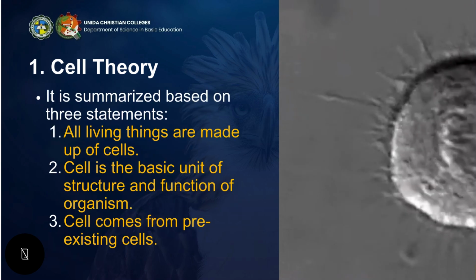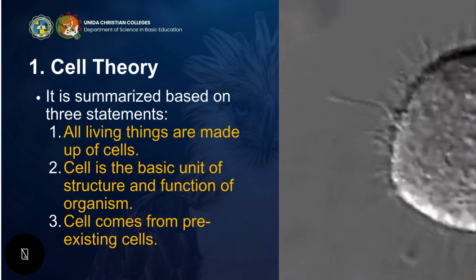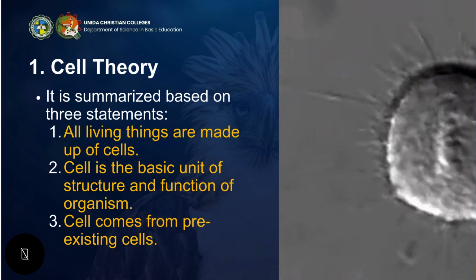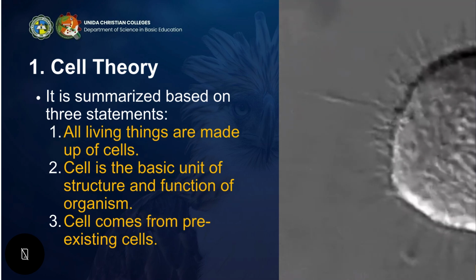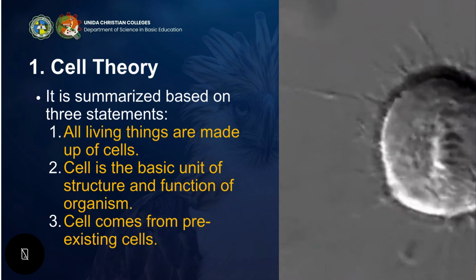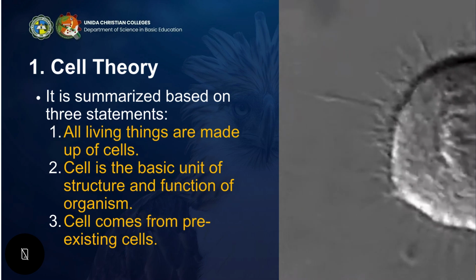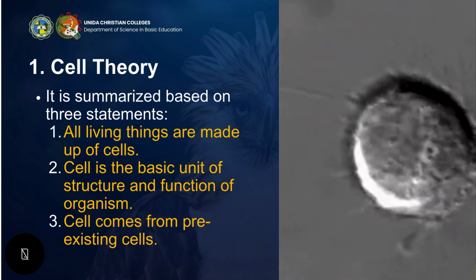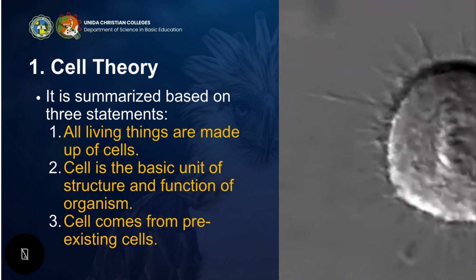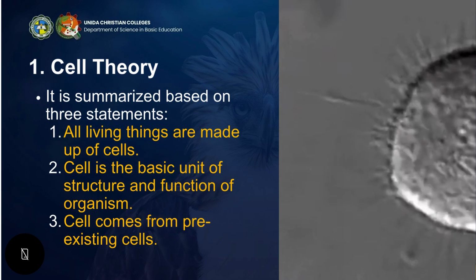So we only have three statements under cell theory. First, it states that all living things is made up of cell. Two, that cell is the basic unit of structure and function of organism. So without cell, there will be no structure and there will be no function. And number three, cells come from pre-existing cell. It simply means that in order to reproduce a cell, it must come from another cell, which undergoes cell division.